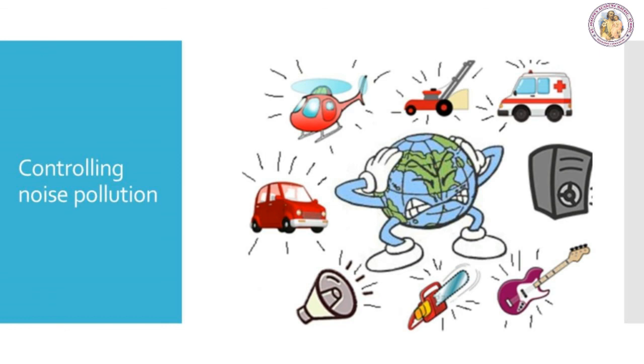Industrial machines and home appliances should be properly maintained. All communication systems must be operated at low volumes. Residential areas should be free from heavy vehicles. Green corridor belts should be set around the industries as per the regulations of the Pollution Control Board. People working in noisy factories should wear earplugs. People should be encouraged to plant trees and use absorbing materials like curtains and cushions in their homes.